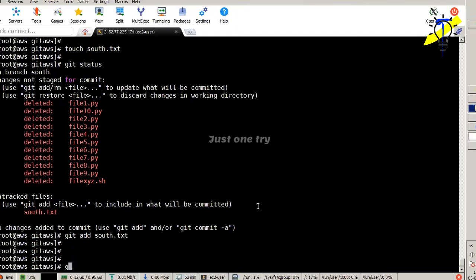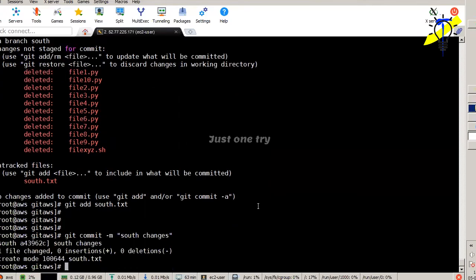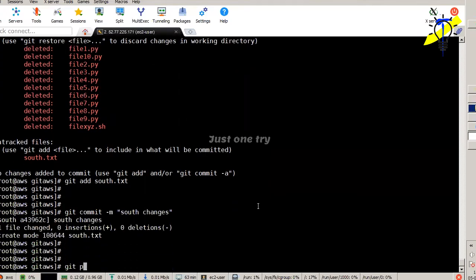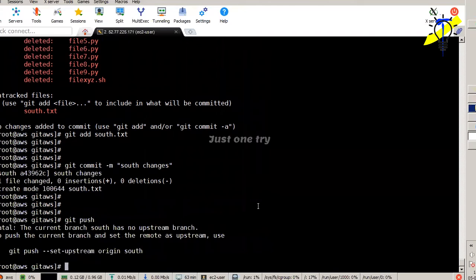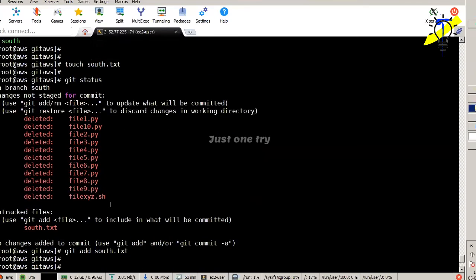Git commit -m "south changes". I have done it. Git push, it will throw some error. See, it is not an error, it's a command. What command you have to use here, it will highlight when you do a git push. Because we are pushing the south branch, right? That's why we have to set it, because previously master was the default one.